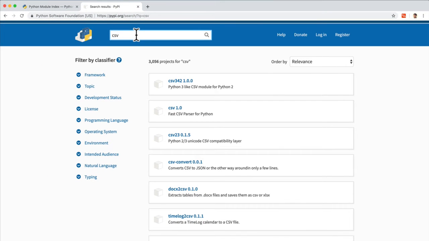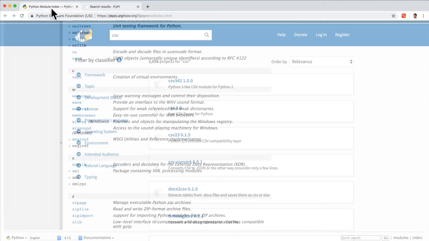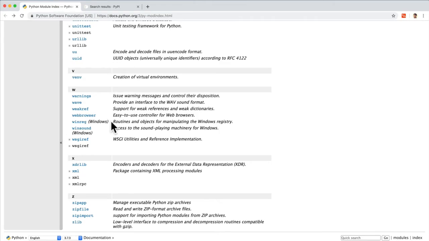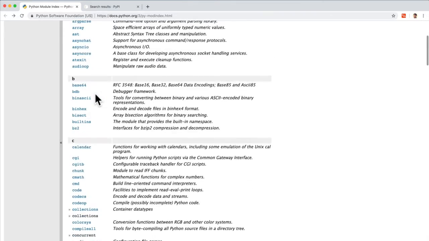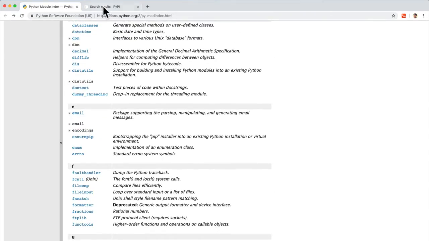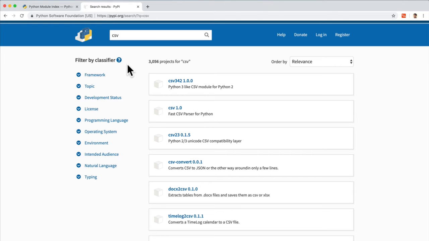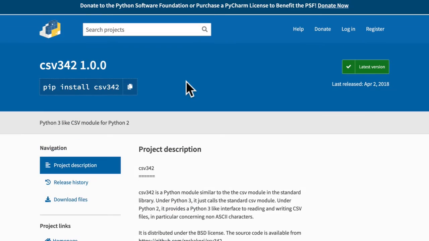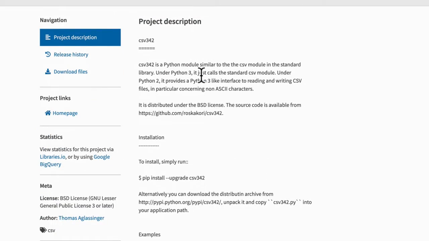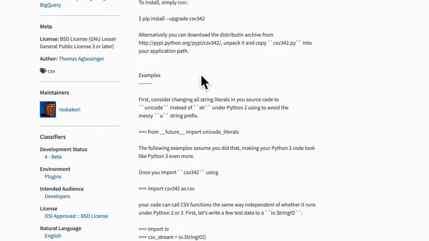Now, a good practice is to first check that something exists in the built-in modules. Maybe the standard Python library has it already. Otherwise, you come over here. Now, you get really good at noticing which projects are good and which projects are bad. For example, if I click on here, I can read about the project.